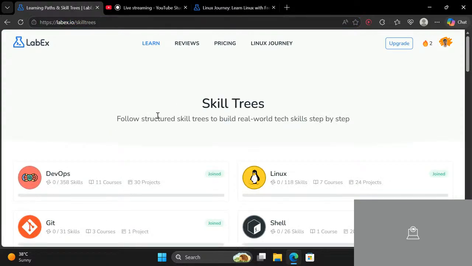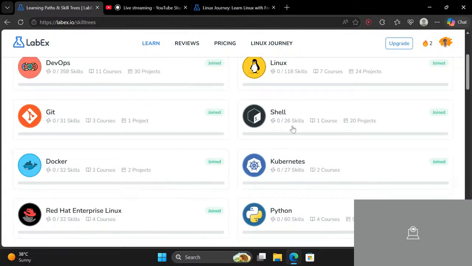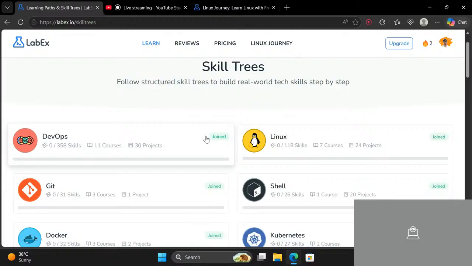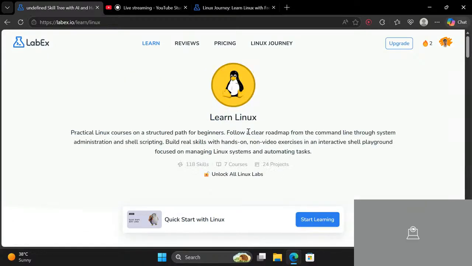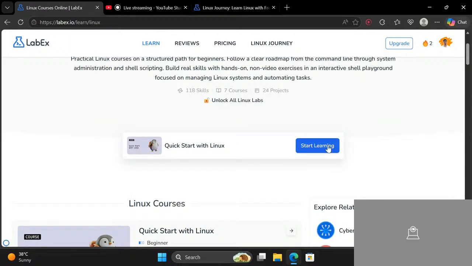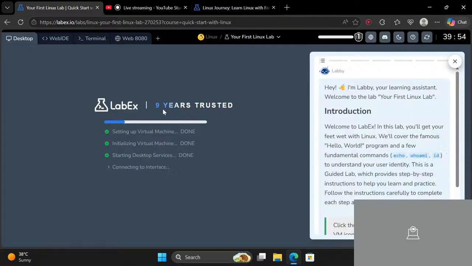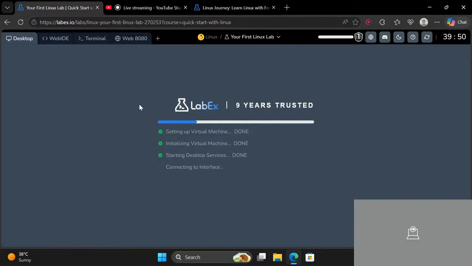Now it will show you different types of things you can learn. So we are just learning Linux. So click start learning. Now when you click start learning, it will launch the terminal. So for now it's launching like this, and you will get a bit of time in order to do your work over here.